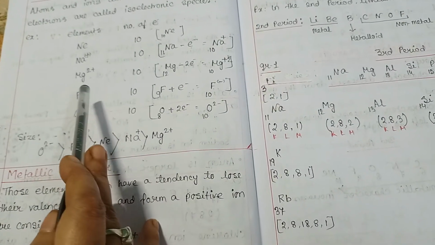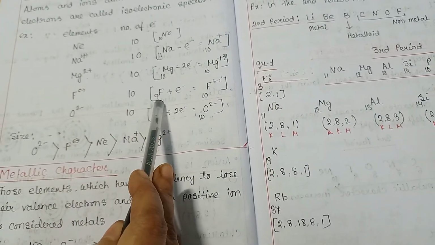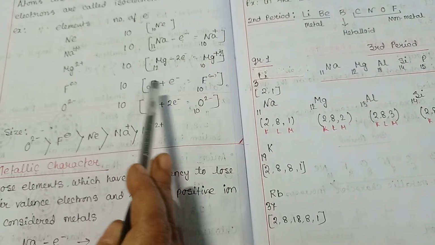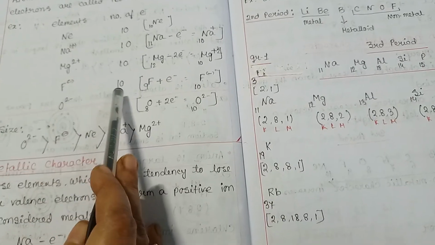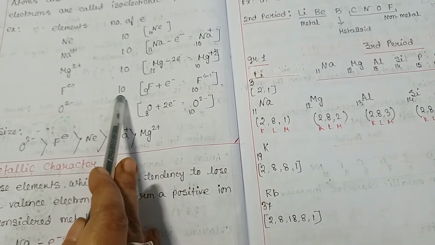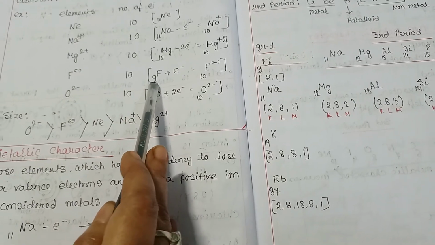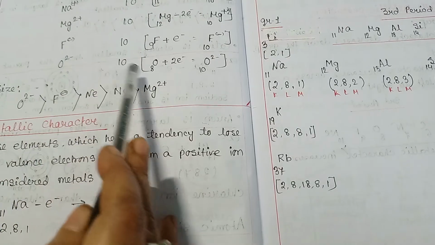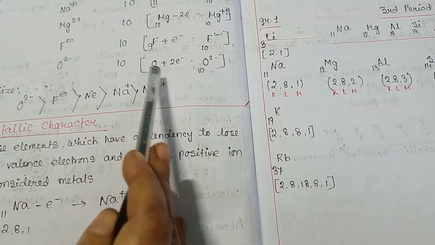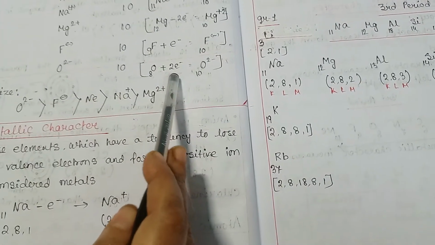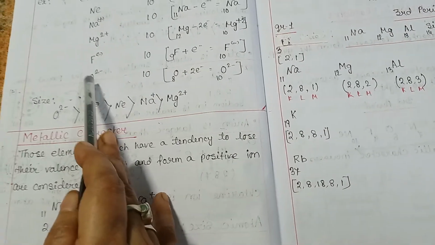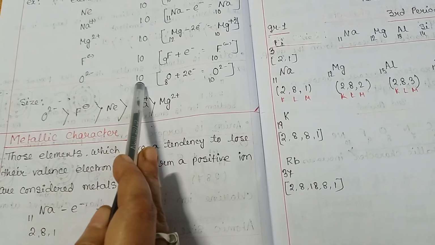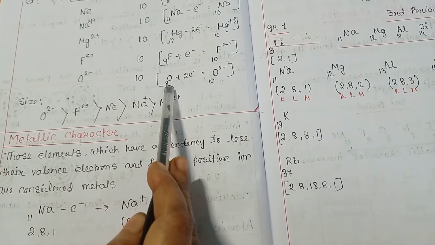And in case of fluorine, atomic number is 9. When it gains 1 electron, it becomes F-, and here number of electrons is 10 but number of protons is 9. And in case of oxygen, atomic number 8. When it gains 2 electrons, it forms O2-, where number of electrons is 10 but number of protons is 8.